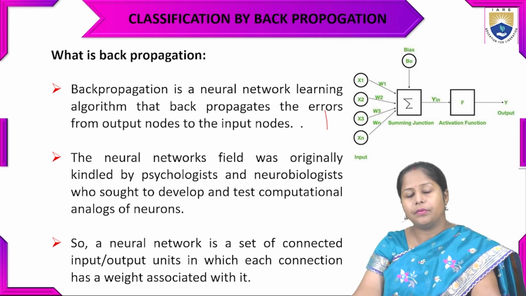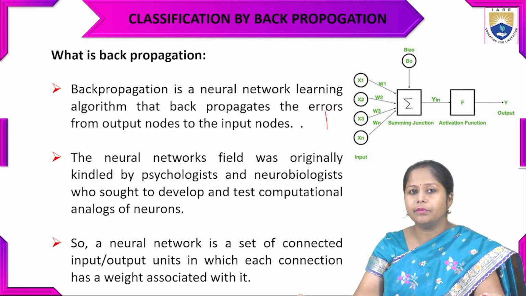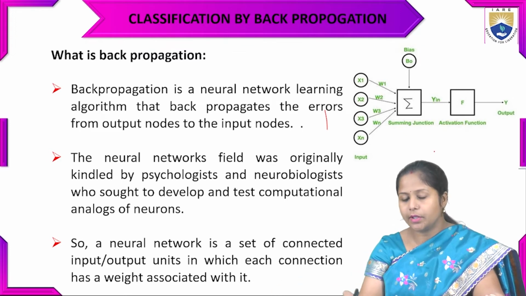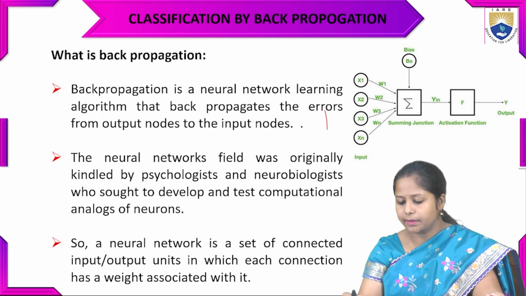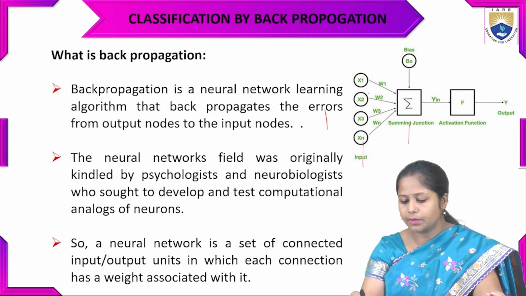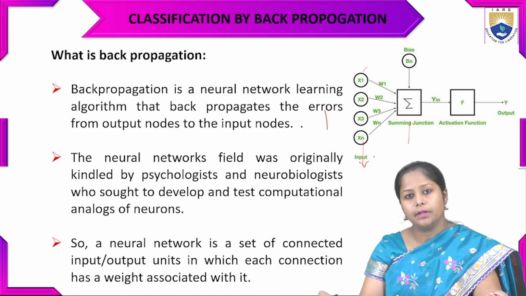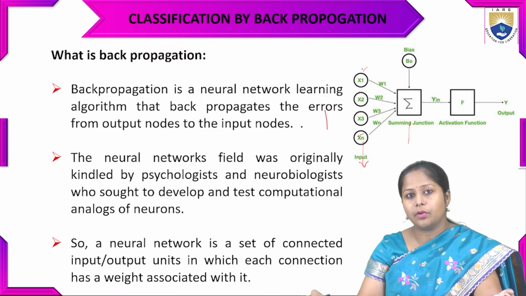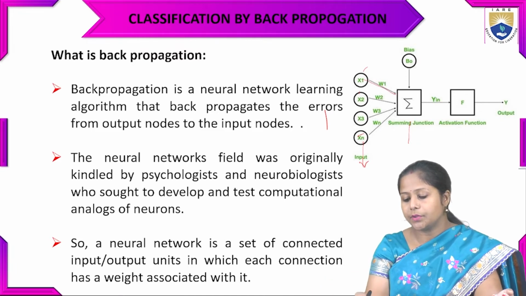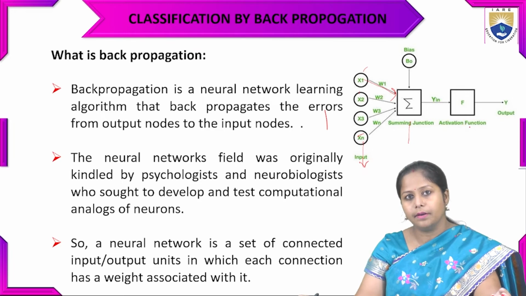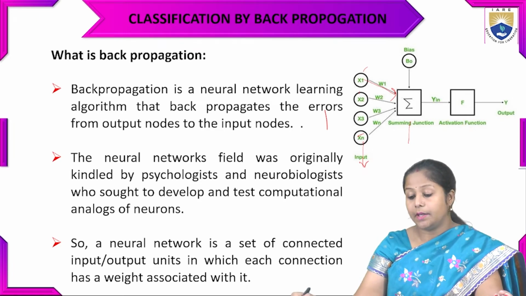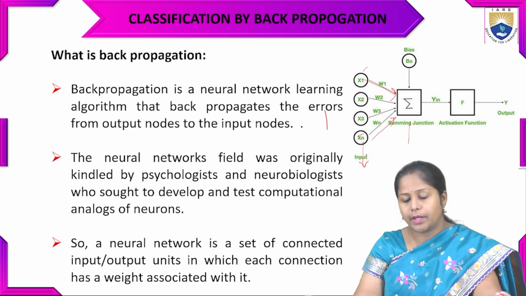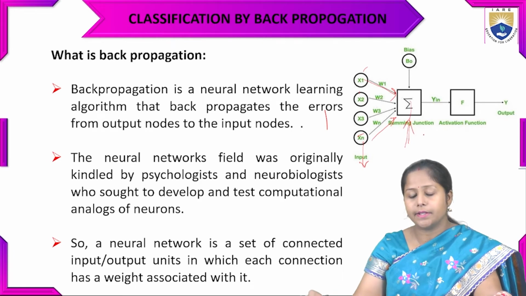So this type of processing will be followed in the neural network. This is basically the neural network. Here we can see the inputs, x1 to xn. These inputs work as neurons. There are many neurons associated with the activation function, and before that, the summation of all the neurons will be at one point. That will be the summation junction.